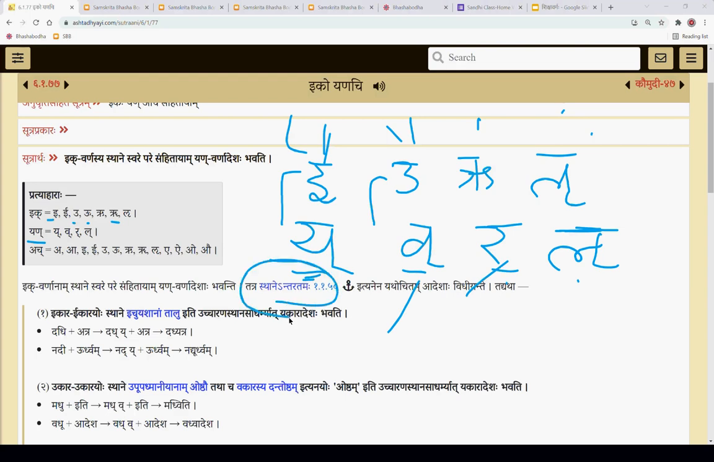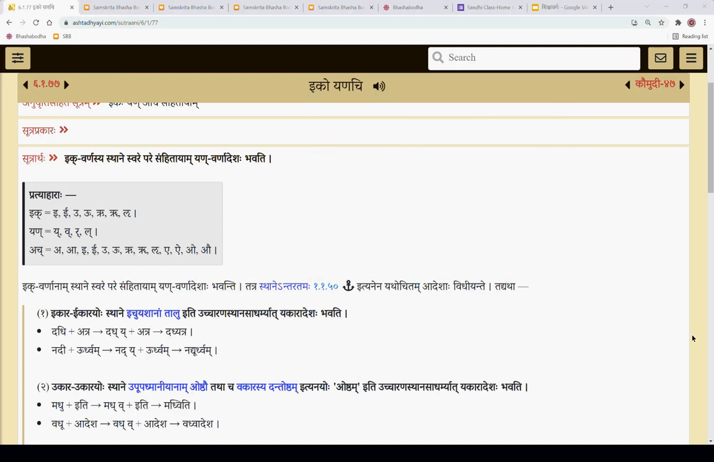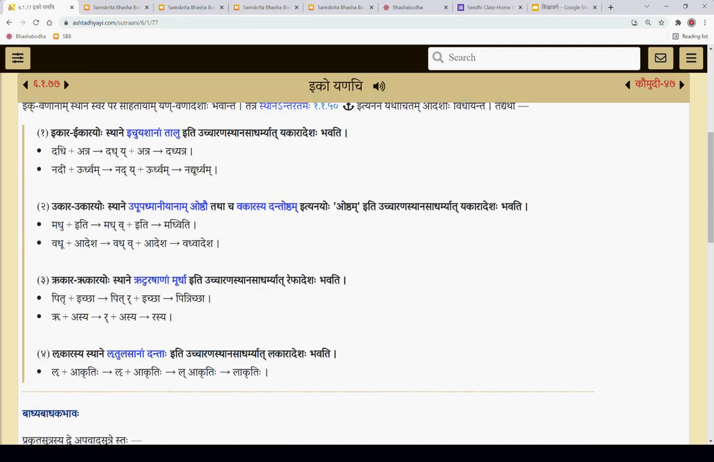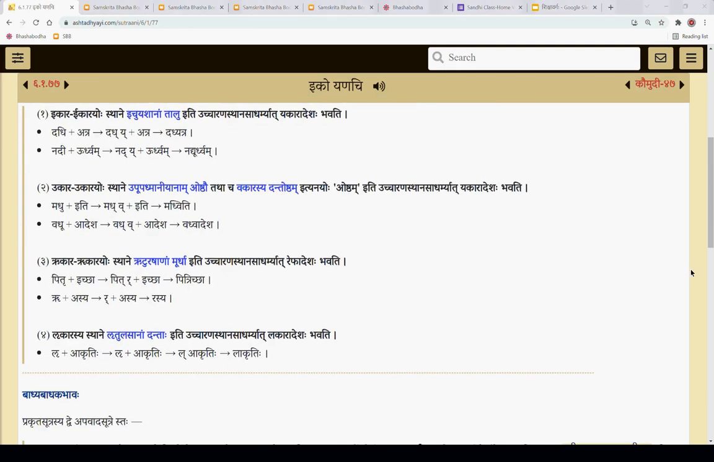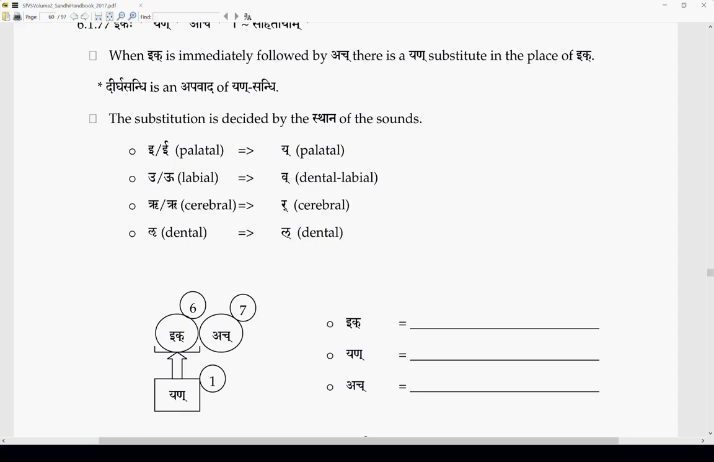So here, Sthane Antaratamaha, this sutra. Okay, I think we'll stop here. In the case of Ru, Refasya, Lakarasya Adesha Bhavati, how does that happen? We'll see the examples later in the next class.